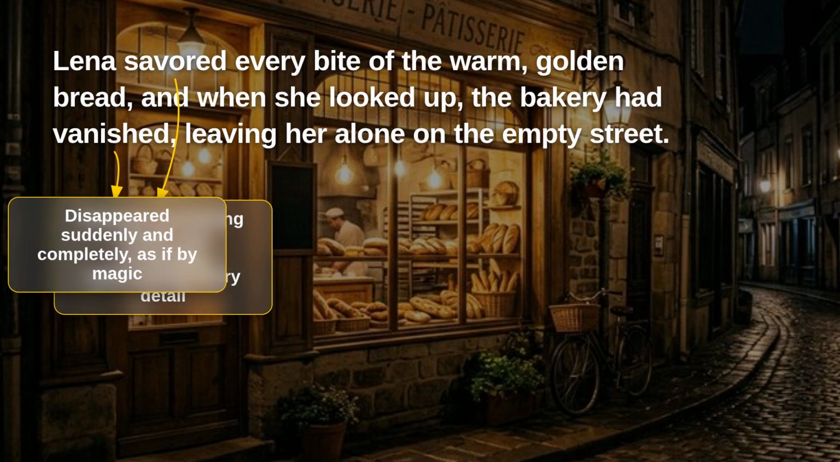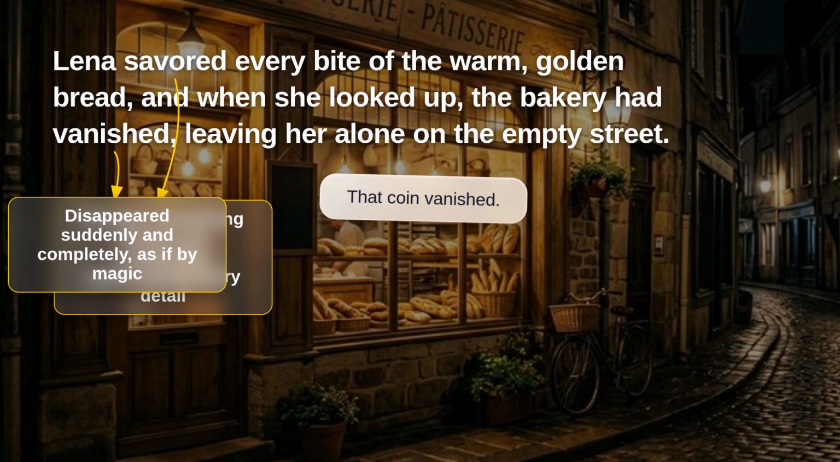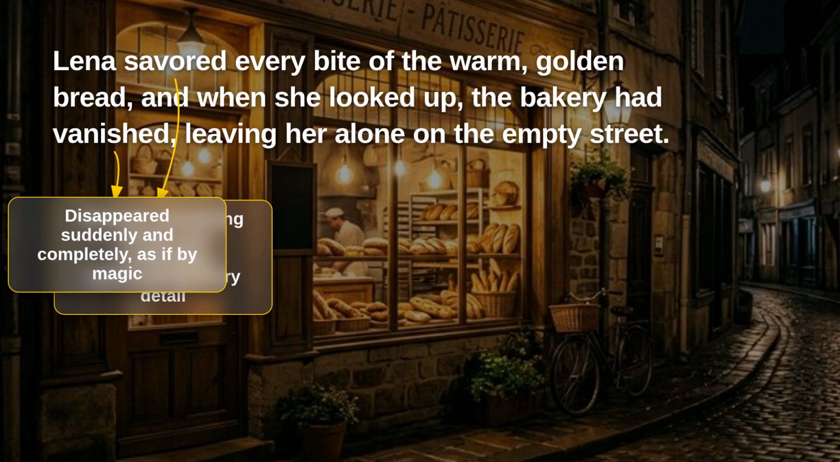One moment something is there, and the next moment it is gone. Imagine a magician making a coin disappear. That coin vanished. The bakery in our story did the same thing. It was there, and then it was gone. And here's a nice connection to what we learned earlier.